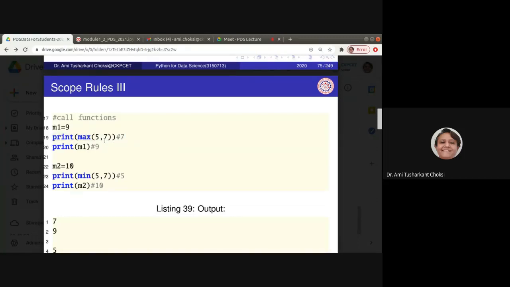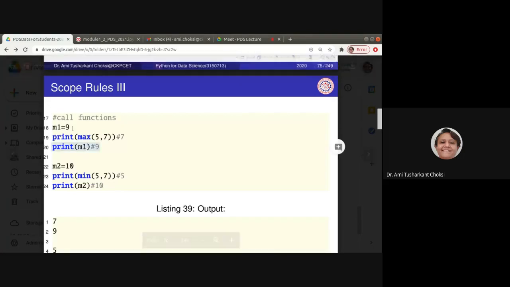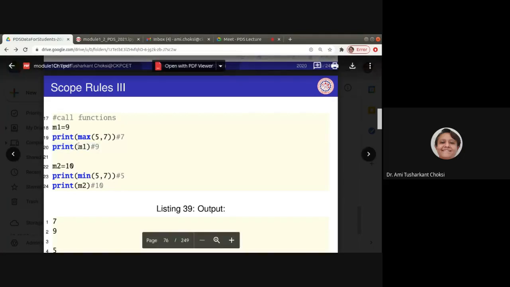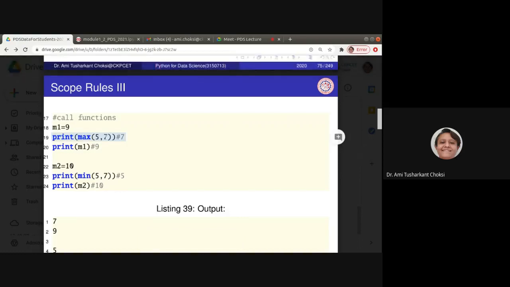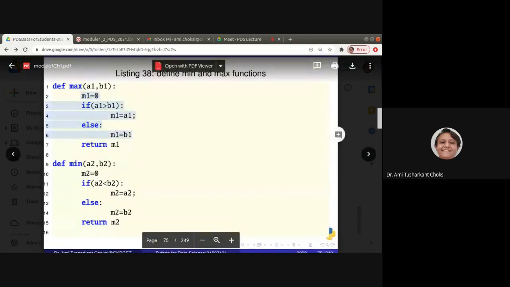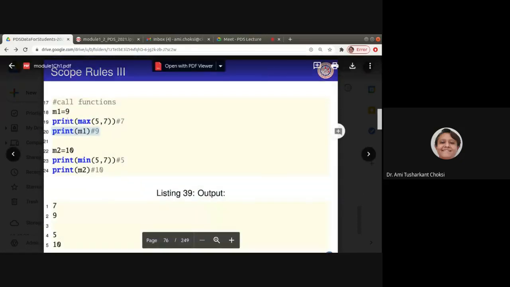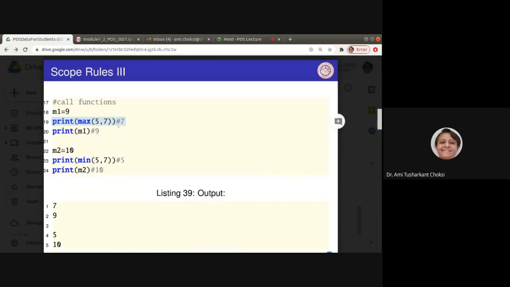No, we should get whatever is over here, because the scope of this m1 is here, and the value of m1 is 9 in this scope. Whatever the value inside the function is, it is not accessible. So 7 is the value of m1 in the max function, but that will not be printed here. Yes, that will be printed while we call the max function because it is a returned value.